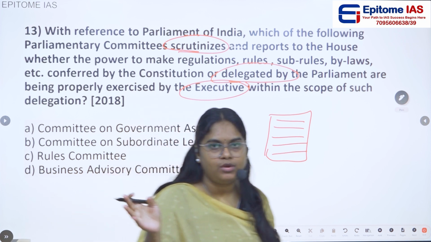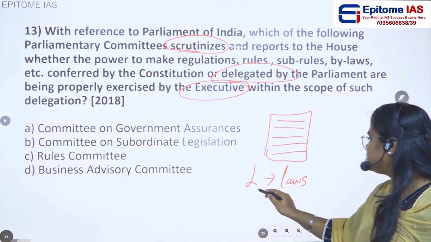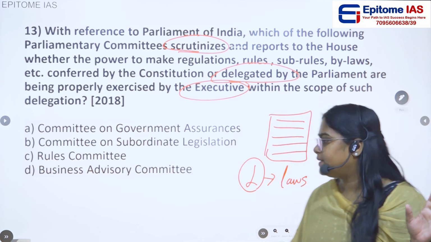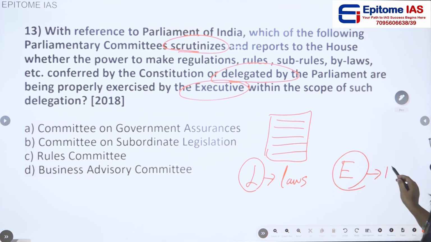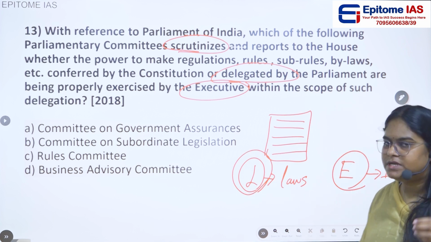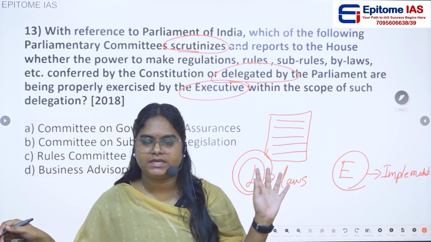You might all know, yes, the legislatures make the law. Legislatures, that is the parliament and the state legislative assemblies. And the executives implement the law. So whenever they talk about the enacting of law, it is made by the legislators, parliament or state legislature.